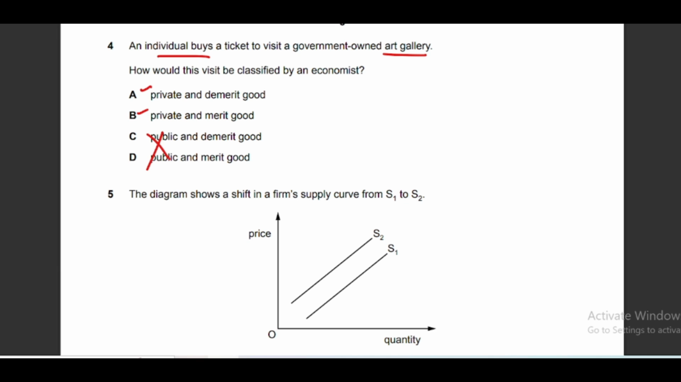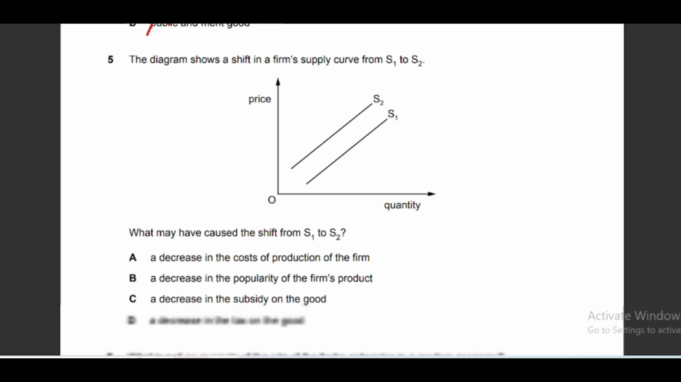And again, art galleries, museums and stuff like that are basically part of merit goods, they are not demerit goods. So option B is the correct answer. Demerit goods are harmful to the consumers and merit goods are satisfying, and they basically give you happiness and they give you positive externalities or positive side effects on the society.